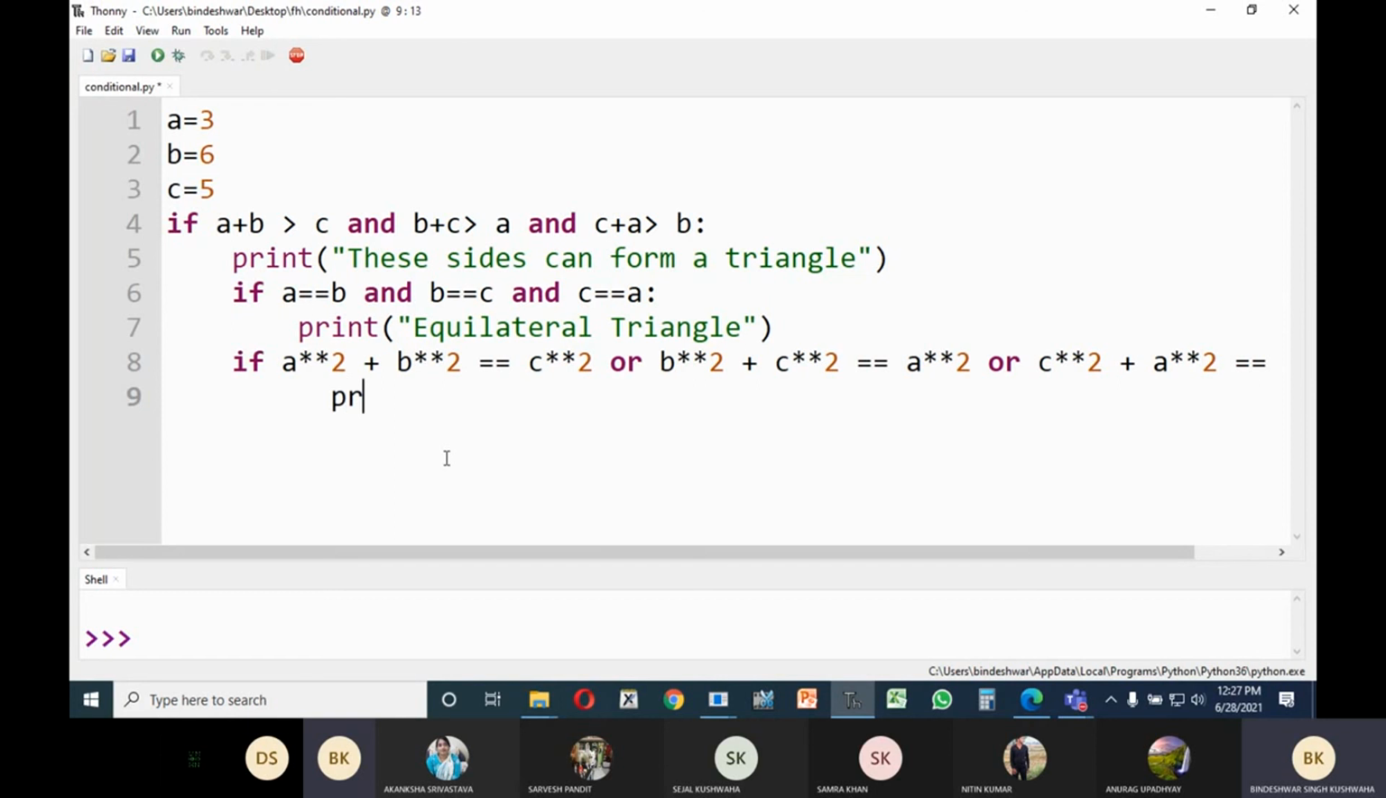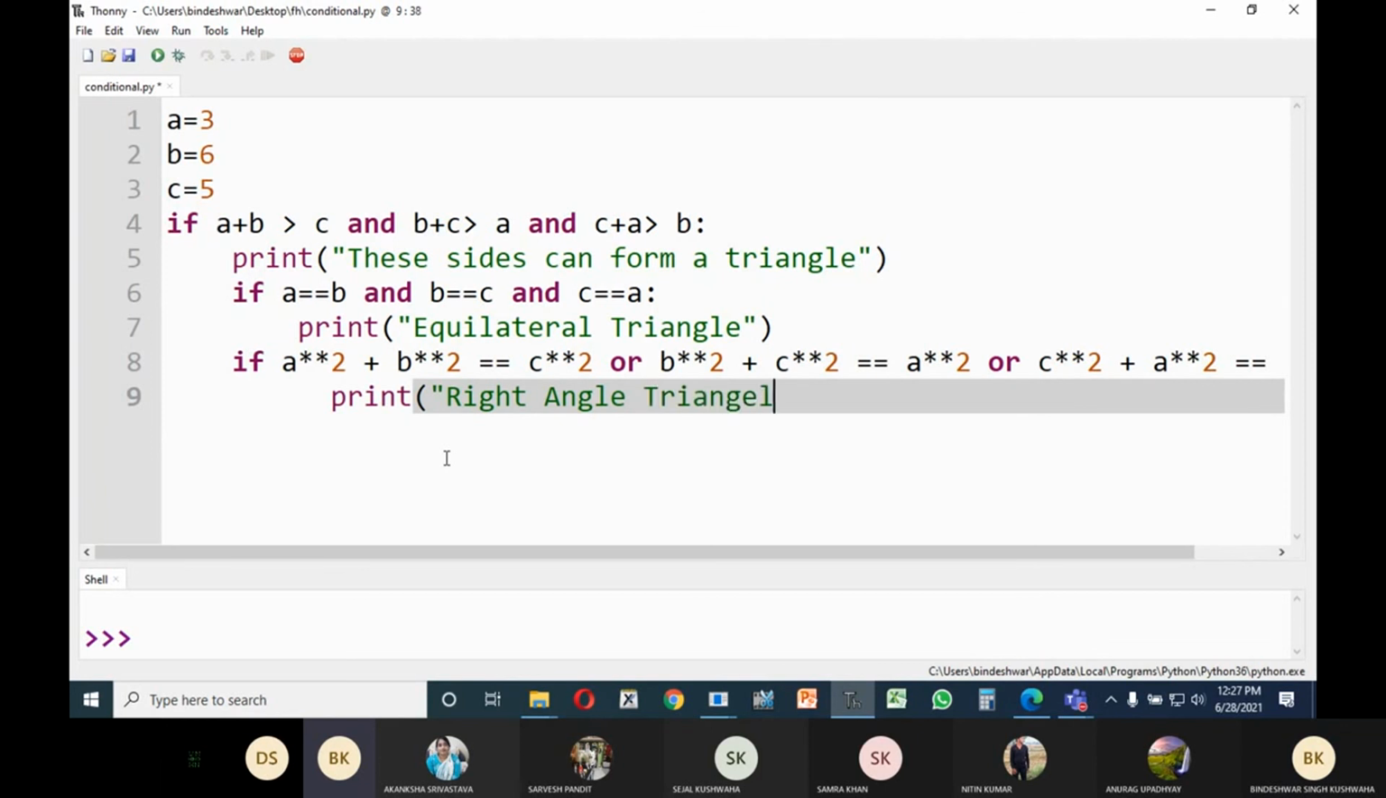Print, you will say that right angle. Okay, so now let us try that. And thereafter finally what here I have written actually if.